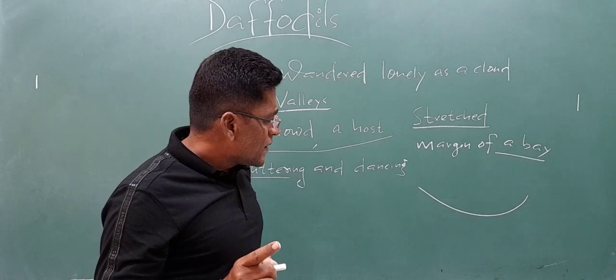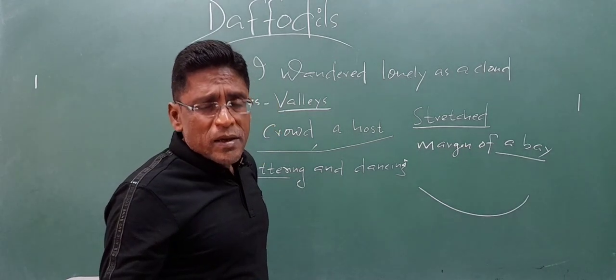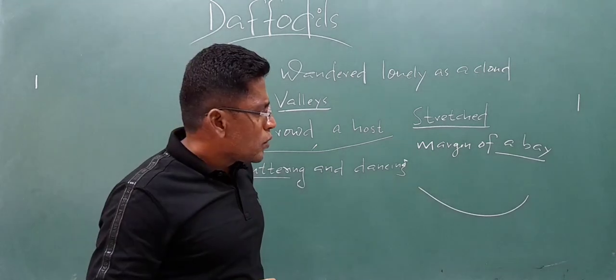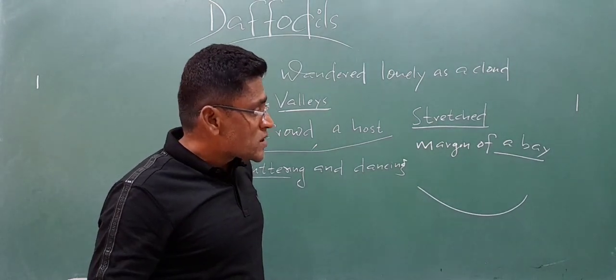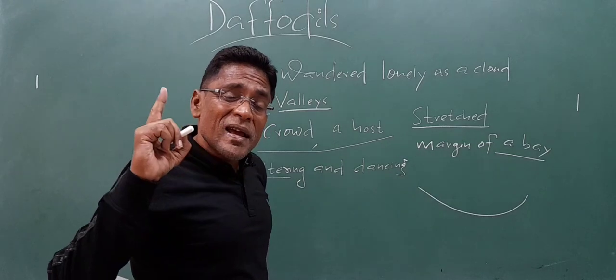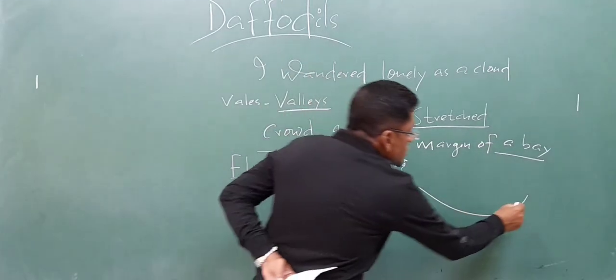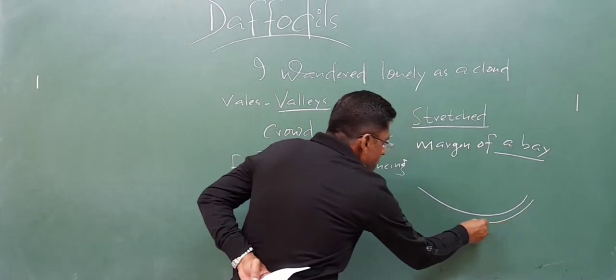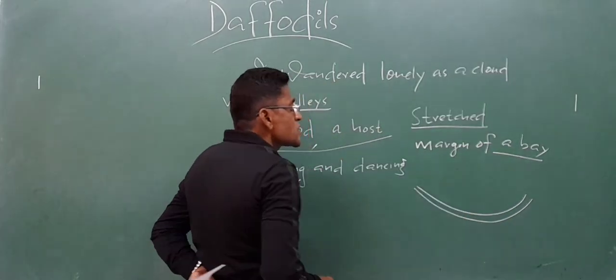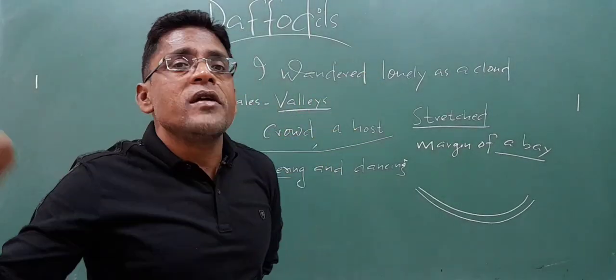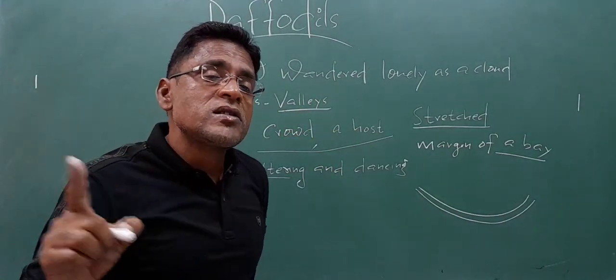So basically, we have already discussed that these daffodils have bloomed by the side of a lake. So particularly, where exactly have they bloomed? They have bloomed exactly in such a shape where the lake has such a bank. You can say the bank is curvy where the daffodils have bloomed.